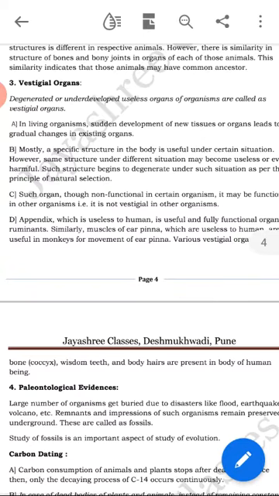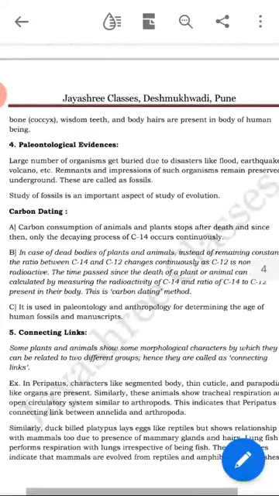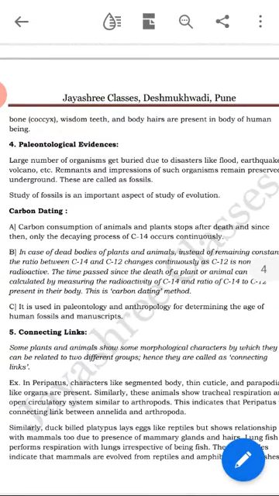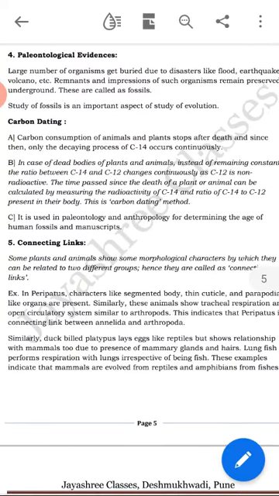Appendix. Vestigial organs are those organs which are present in our body, but they are non-functional, we don't use them. Appendix, tailbone, the external ear pinna, etc. Next, carbon dating is again one more important concept. You have to learn the definition also. Next, connecting link. This is also one more important definition plus example.